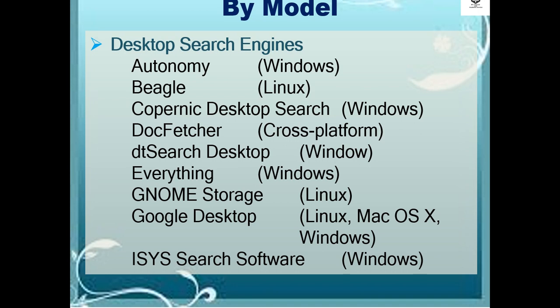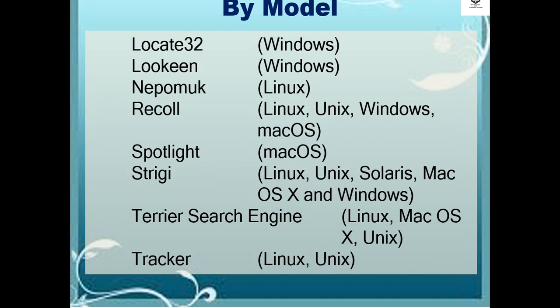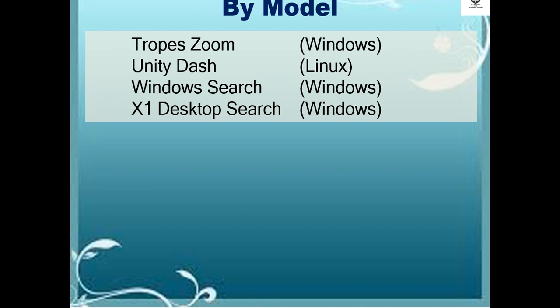In terms of desktop search engines, examples are Autonomy, Beagle, Copernic Desktop Search, DocFetcher, DtSearch Desktop, Everything, Nomic Storage, Google Desktop, ISYS Search Software, Locate32, Lookeen, Nepomuk, Recoll, Spotlight, Terrier Search Engine, Tracker, Unity Dash, Windows Search, and X1 Desktop Search.